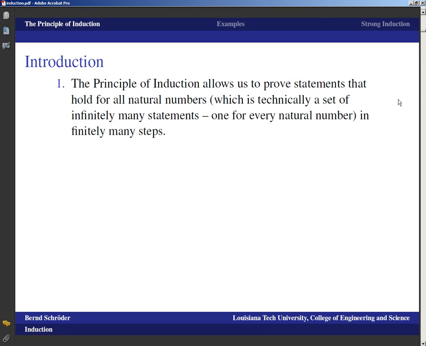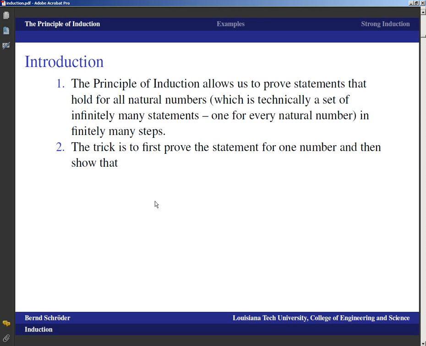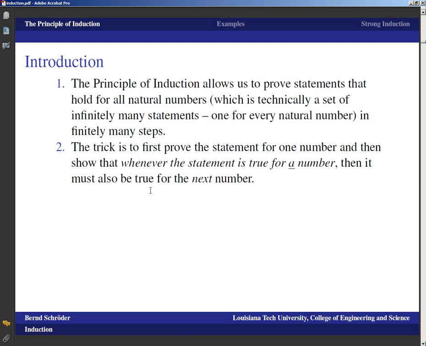And of course we want to do this in finitely many steps, because checking every number we would never get done. So the trick there is to first prove the statement for one number, that'll be our starting point, and then to show that whenever the statement is true for a number, then the statement must also be true for the next number. Because what that gives us is that if the statement holds for the number 1, then it must hold for the next number, so it must hold for 2.